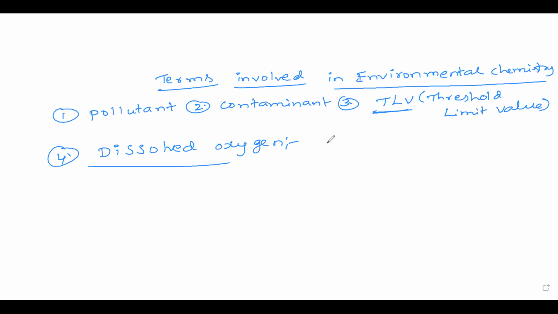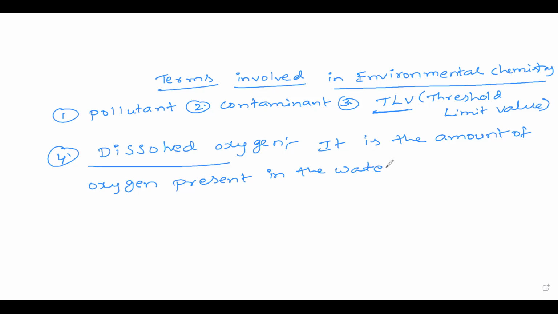It is the amount of oxygen present in the water with suitable measurement, that is called dissolved oxygen, for healthy growth of plants and animals.